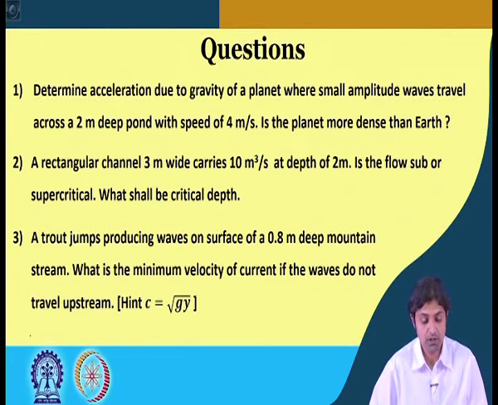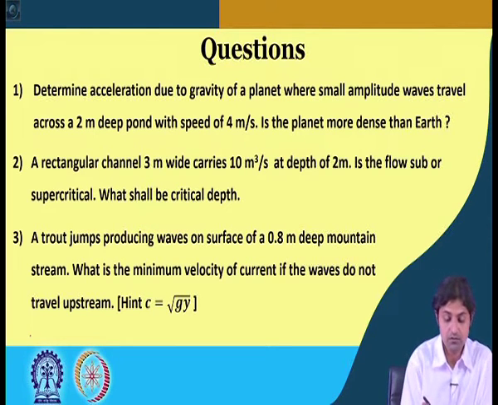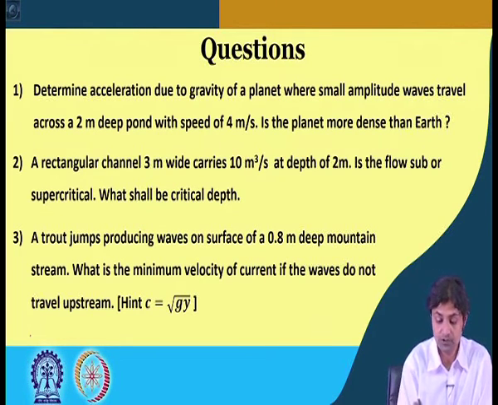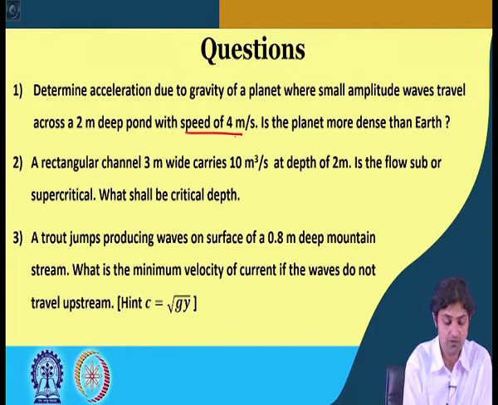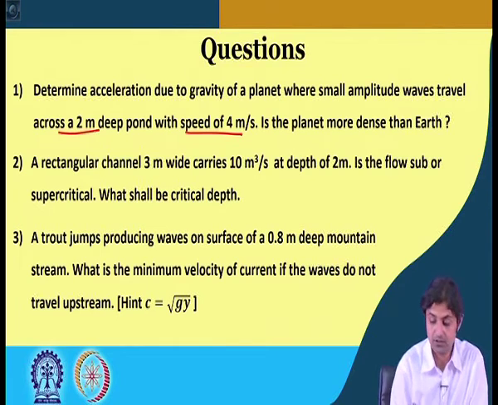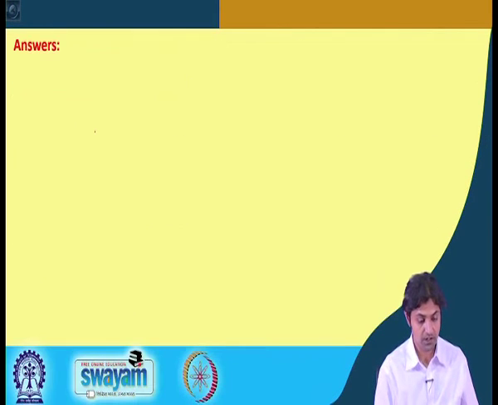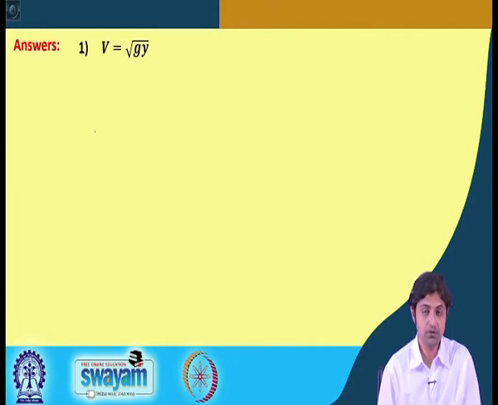is determine the acceleration due to gravity of a planet where small amplitude waves travel across a 2-meter deep pond with speed of 4 meters per second. So, the speed of the wave is given, c is given, and we have also been given the depth. So, the way it is solved is, we know v or c is equal to under root g y.